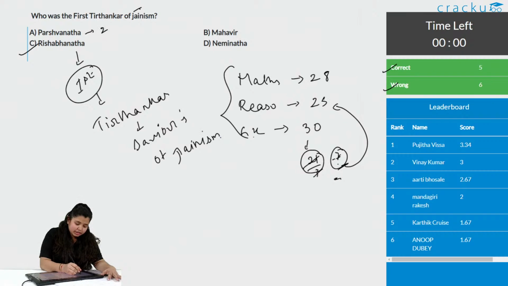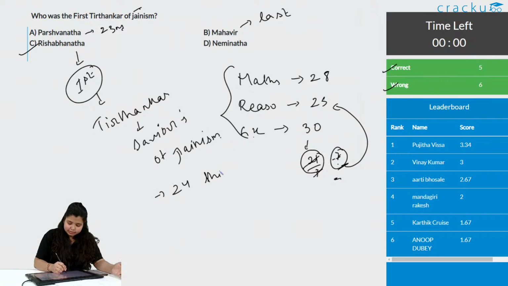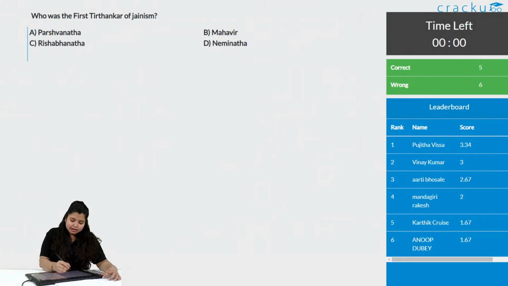Parshvanatha is the 23rd Tirthankar and the last Tirthankar is Mahavir. How many Tirthankars does Jainism have? It has 24 Tirthankars. Link it, link everything. Chalo, I'll write it again.